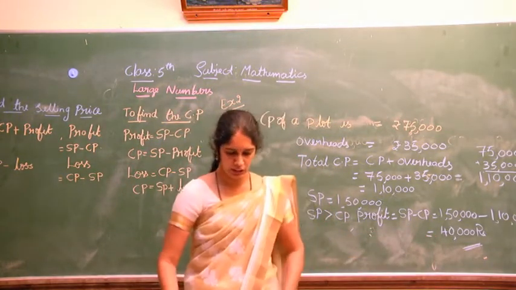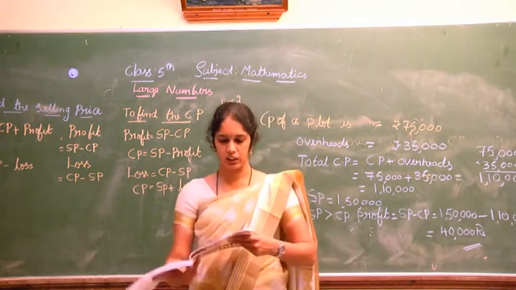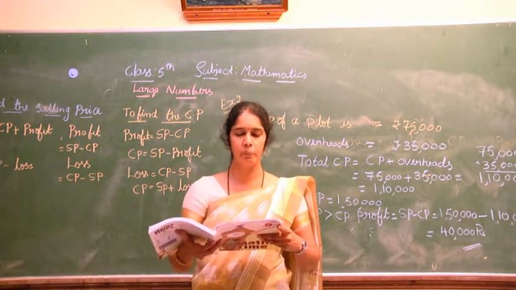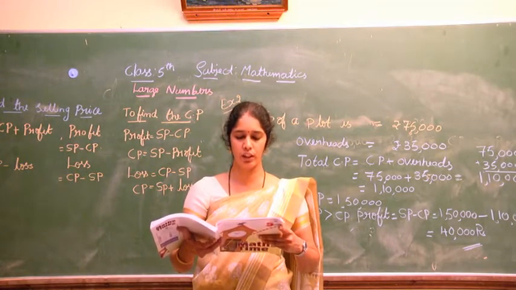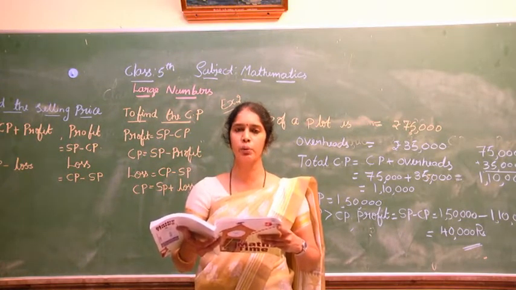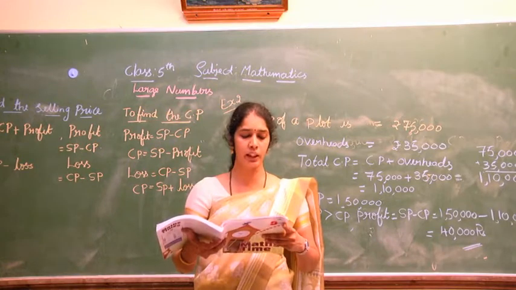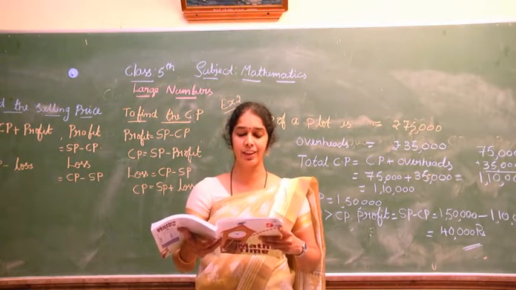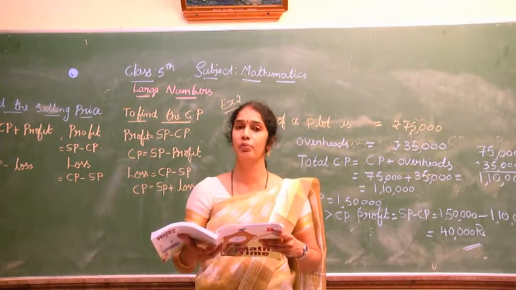Now, the next one is the 6th sum. A carpenter bought a table for rupees 3,500 and he spent rupees 500 on repairing and painting it. Here also there is an extra expense, rupees 500.